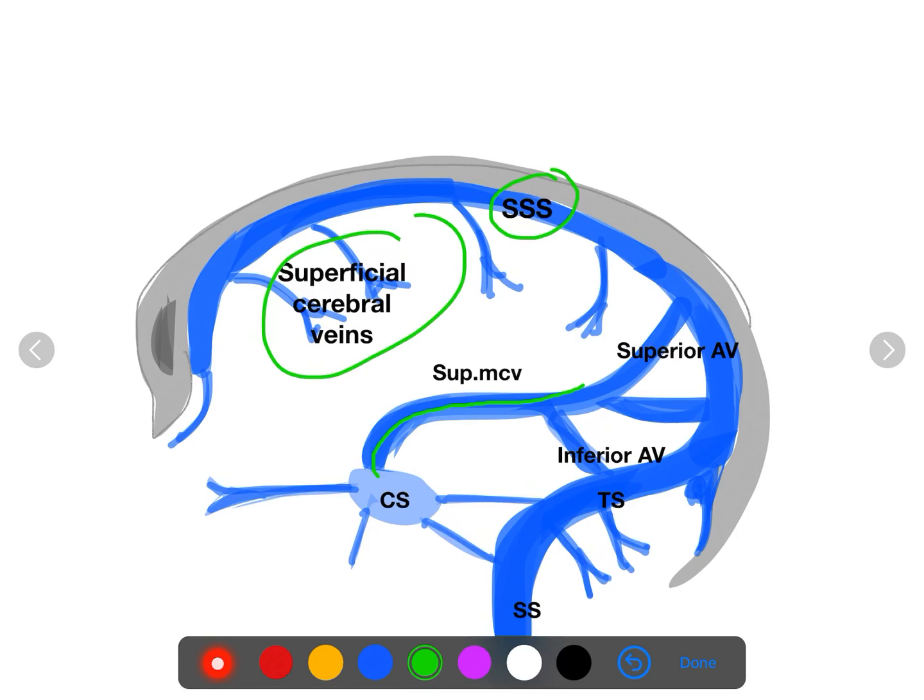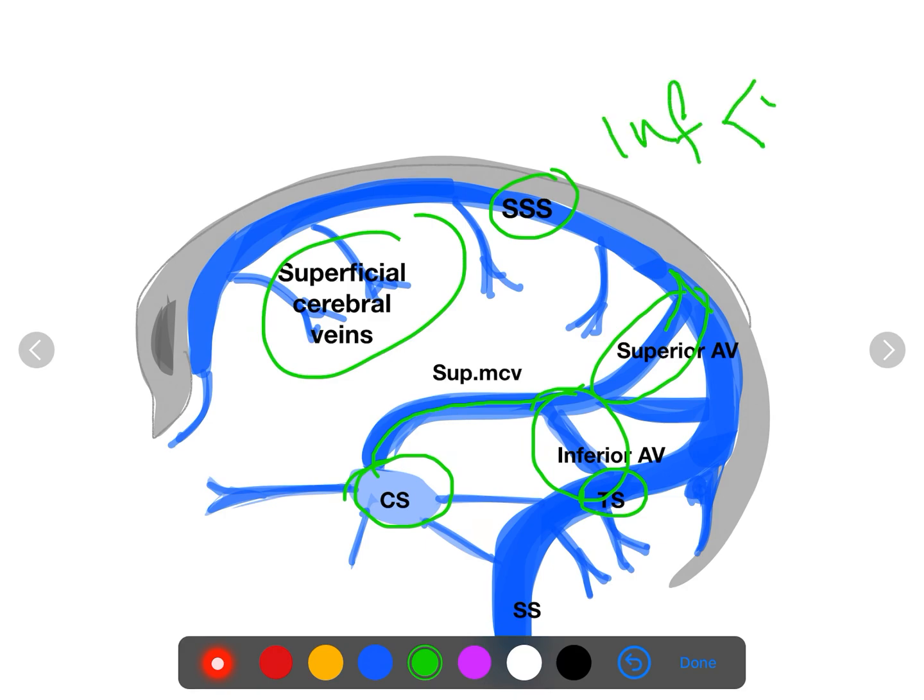This lies in the posterior ramus of the lateral sulcus. It drains into the cavernous sinus, but also it communicates with the superior sagittal sinus as well as the transverse sinus through the superior anastomotic vein and inferior anastomotic vein. Now the third set is the inferior cerebral vein, which lies over the inferior surface.